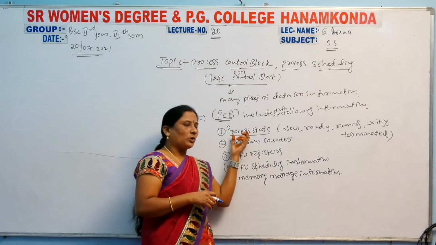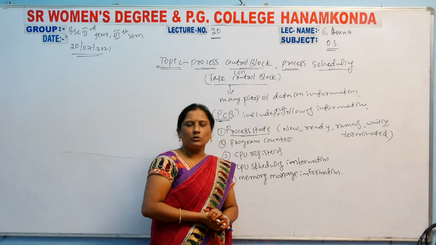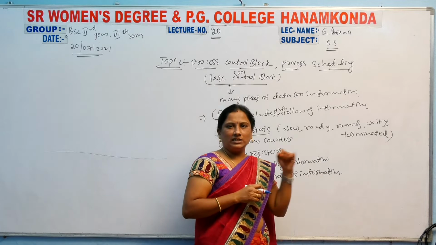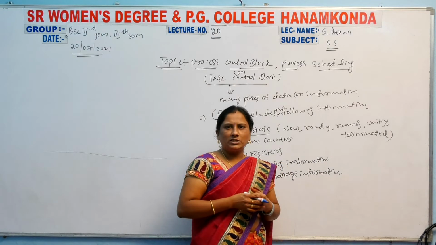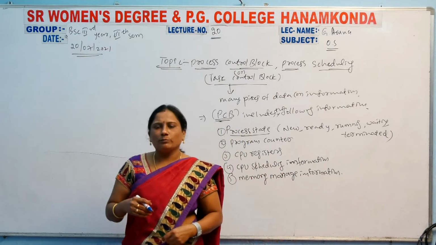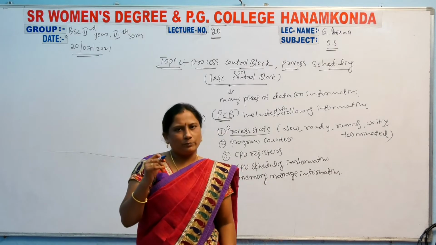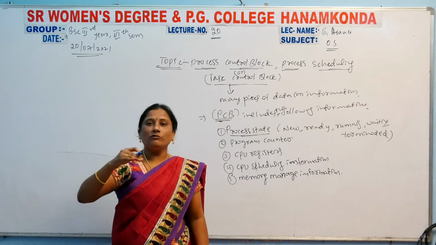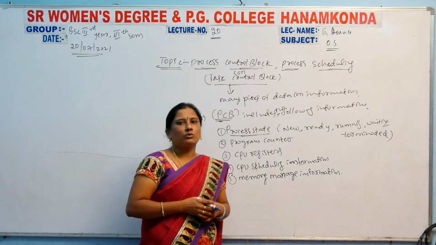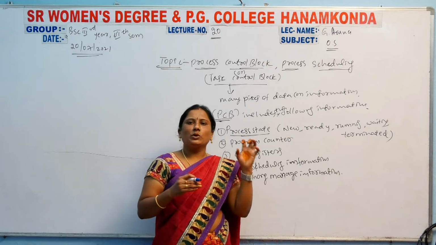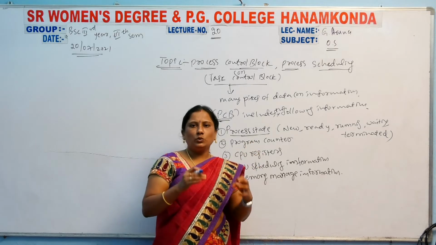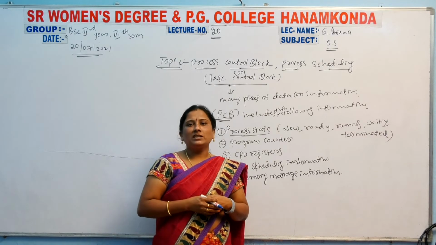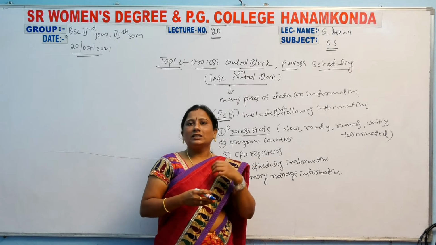So the process state is compulsory in the process control block. That means whether the process is created or not, whether it is in ready state or not, whether it is running state. Whenever you store a process in the computer, which state the process is in, that information is available in the process control block. Either new state, ready state, running state, waiting state, or the next one, terminated state.